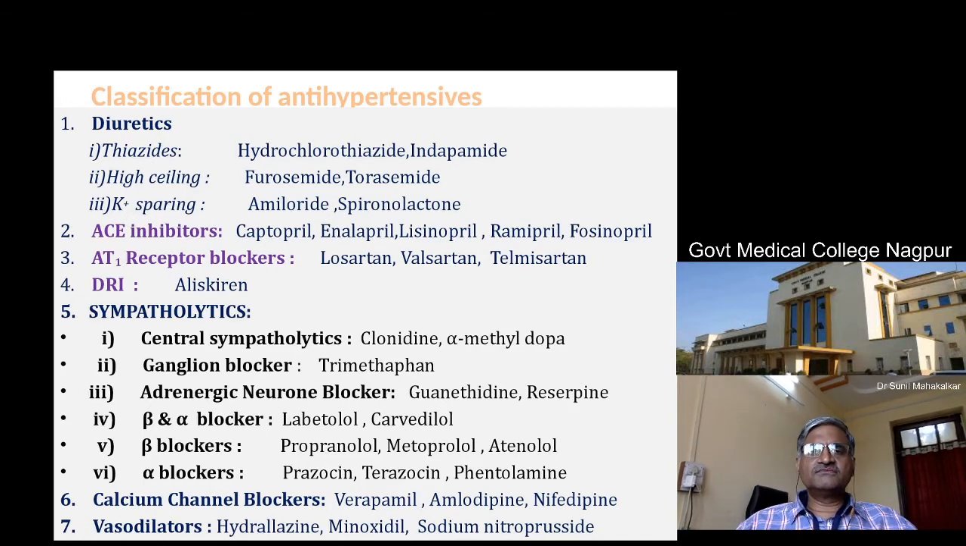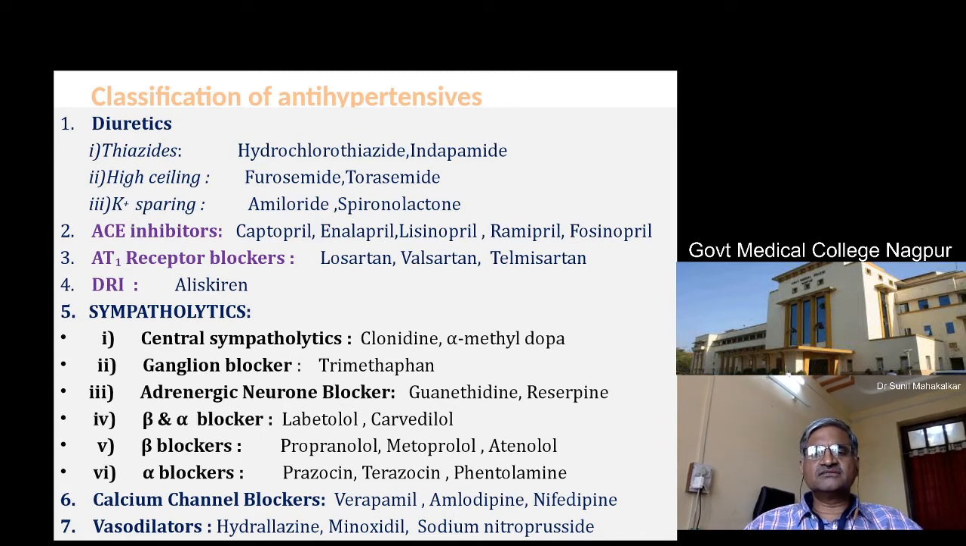Then we come to the group of sympatholytics. These are the older drugs. In fact, they act on the sympathetic system. They inhibit the sympathetic activity, and thereby they reduce the blood pressure. That is, they are central sympatholytics.